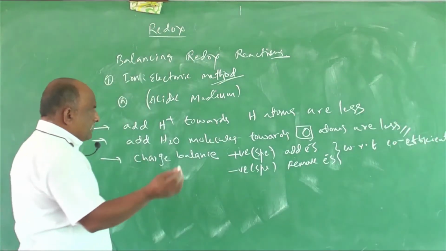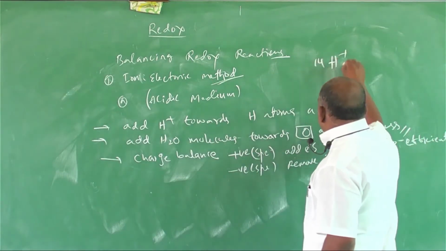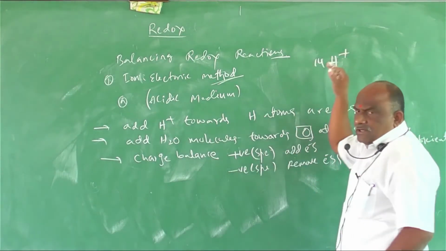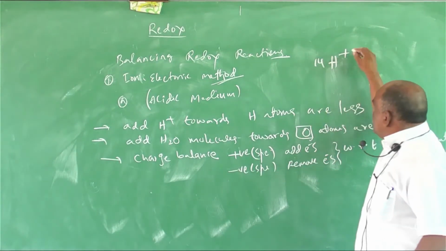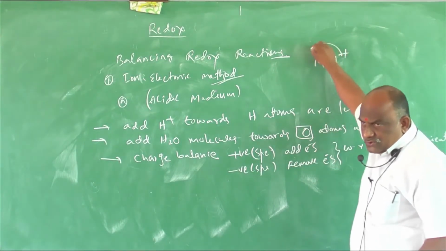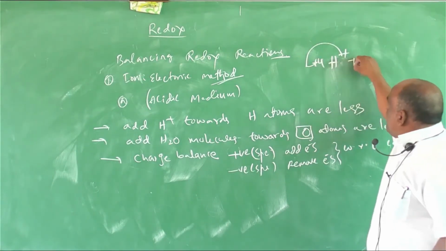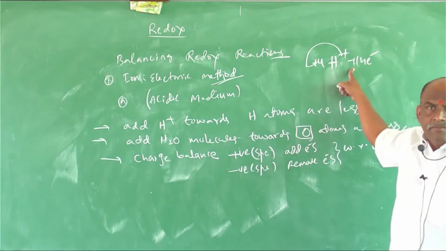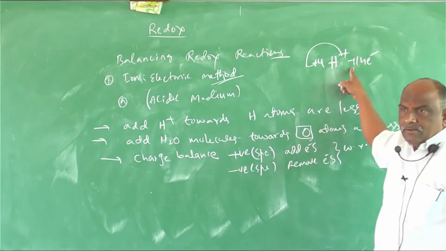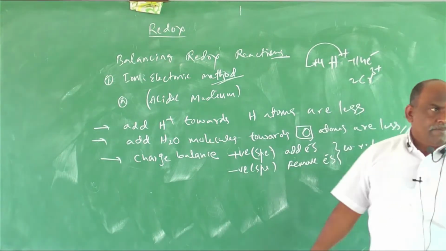Actually, we have some more reactions. Suppose H plus 14 will be there. How many positives? 90% of the students said only one positive. But once you cross check, how many positives in total? 14, so add 14 electrons. Plus 14, clear? Another case: how many positives are there?